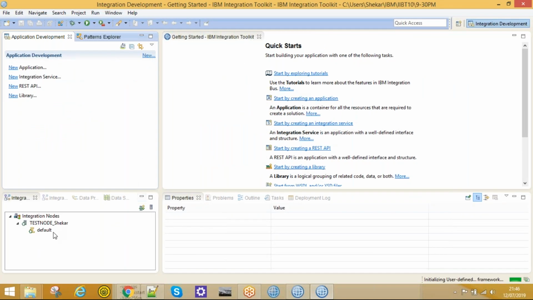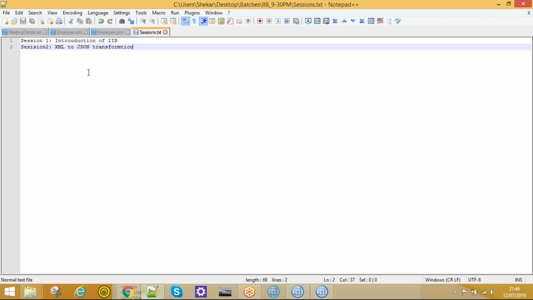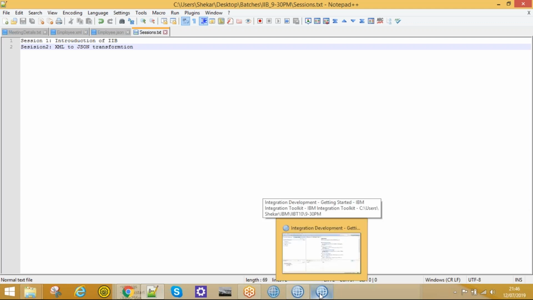In today's class, we will transfer. Hello, you are there, you are in the line, right? Yes. Sorry for the delay. Actually, I'm running multiple IIB and API sessions, so I have created a separate workspace for each session, each batch. It switched to that, and it got stuck, and it took some time to open.